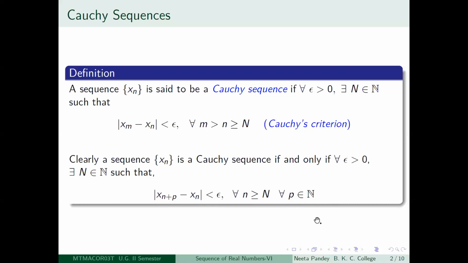So this is the same as this statement, and it is clear that if a sequence satisfies this, then it is a Cauchy sequence, and conversely. So let us look at some examples. That is the best way to understand this definition.